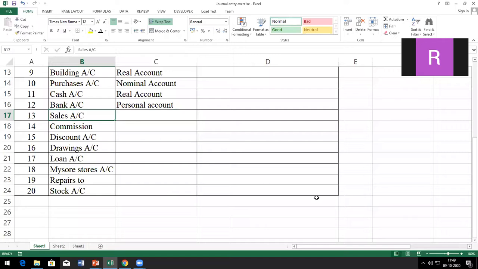Next, the sales account. Can someone tell me? Nominal account. Sales is a nominal account. Why is it nominal? Because it's an income, so it is revenue.